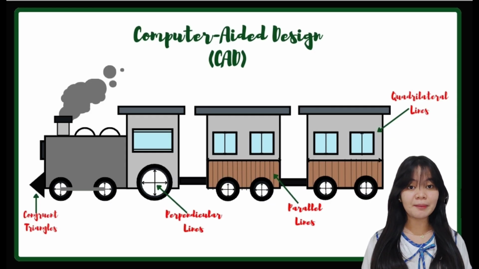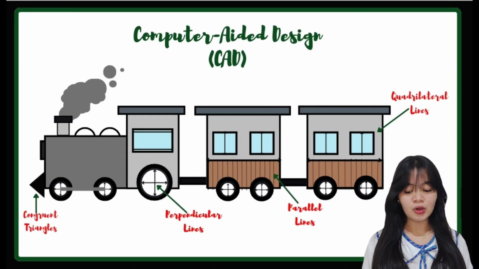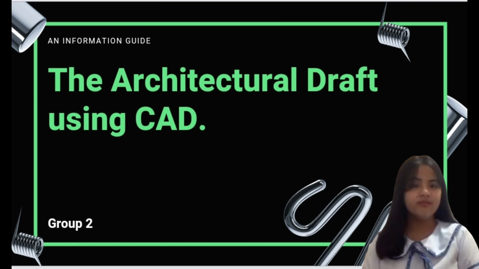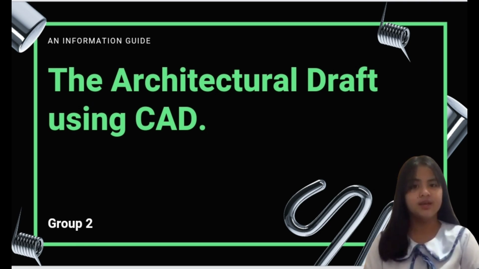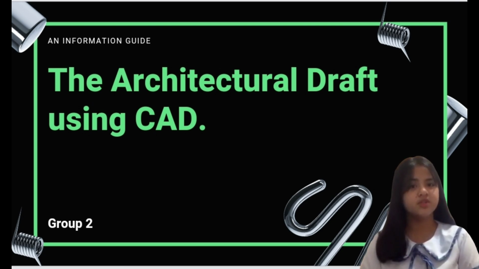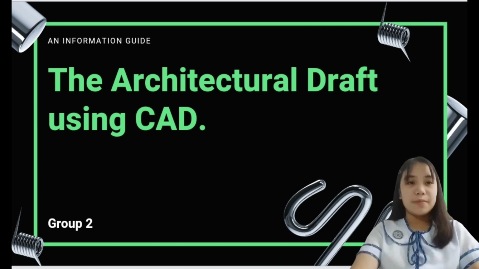So this is an example of computer-aided design. We use congruent triangles, inequalities in triangles, parallel and perpendicular lines, and quadrilaterals. One of the best ways to improve your drawing skills is to draw something every day. The best way to begin a drawing is to focus on drawing shapes rather than an outline on a piece of paper. Speaking of speed, using a computer to sketch allows you to work much more quickly than using paper and pencil would.